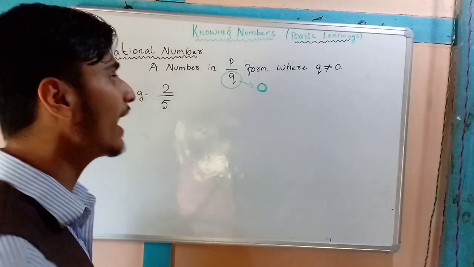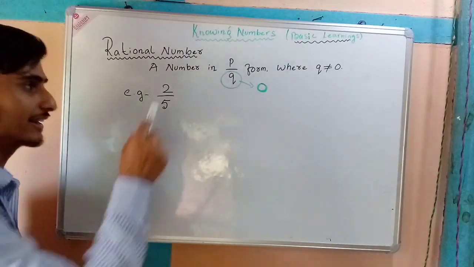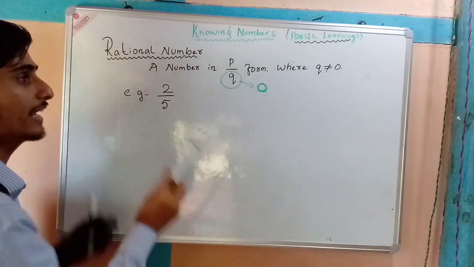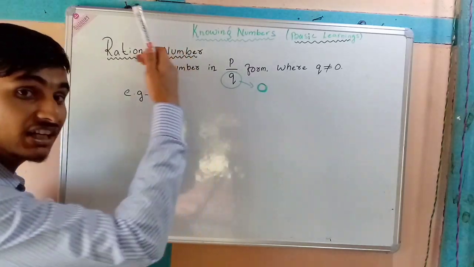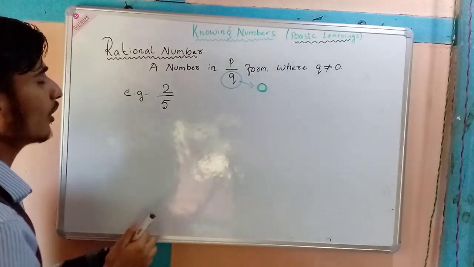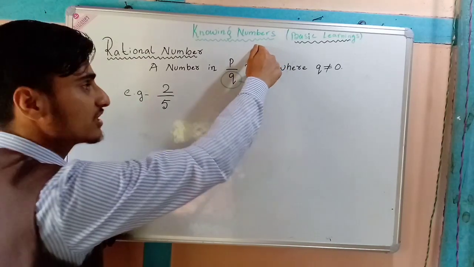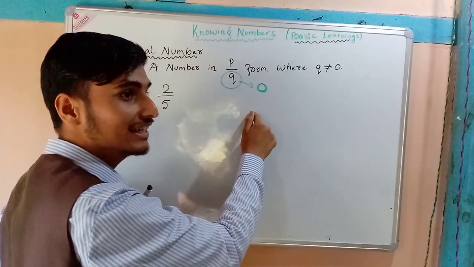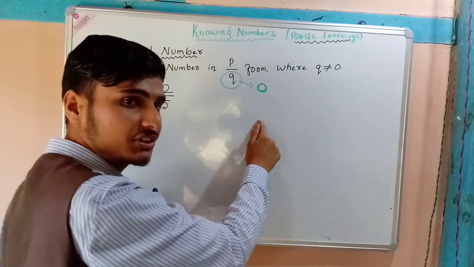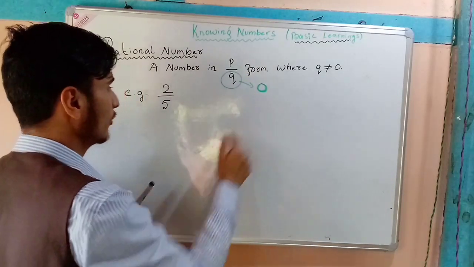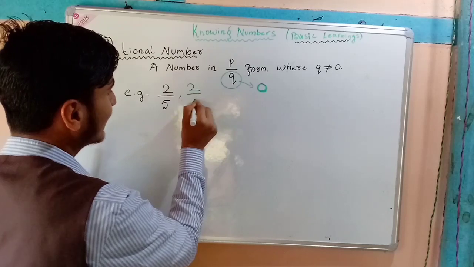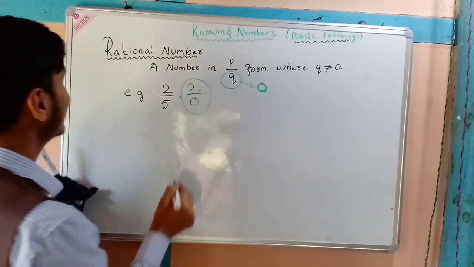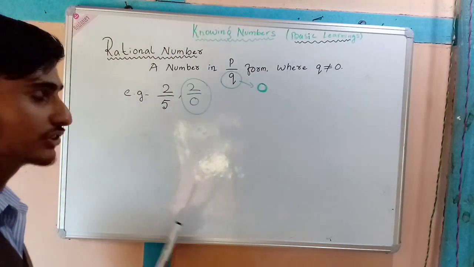So to clarify a number to be rational, there should not be 0 in the denominator. We call the upper one the numerator and the lower one the denominator. So the denominator should not be 0. For example, if I write 2 by 0, can we say that it is a rational number?